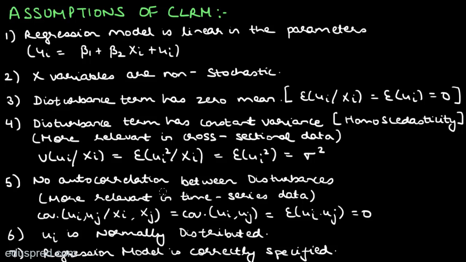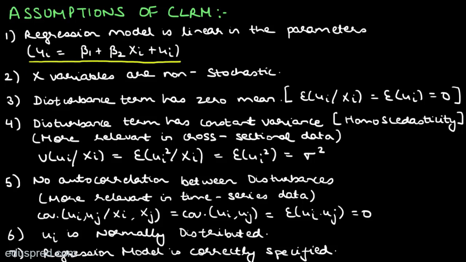The first assumption is that our regression model should be linear in the parameters. So it is not necessary for our regression model to be linear in the variables, that is y and x. All we need is our regression model to be linear in the parameters, and by parameters we mean beta 1 and beta 2. And for example purposes, this is the regression model that we are going to work with. Okay, so this is assumption number 1.